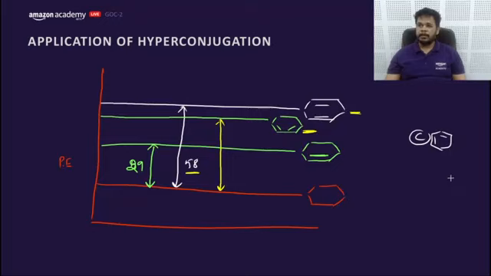Getting my point? So how much would it be? It can only be known practically, and it was found to be 55.5. Now what about this? 2.5 kilocalorie. What is this called? What is this 2.5 called?